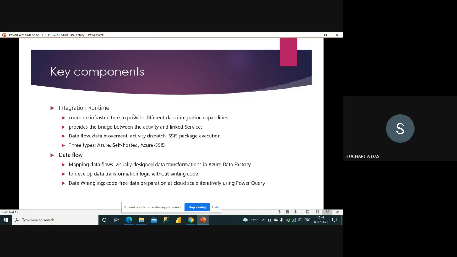But this mapping data flow, it is very useful when you want to make a lot of changes on the data, a lot of transformations you are looking for, but you don't want to write a lot of code. So in that place, mapping data flow will help you. There is a very detailed article on the step-by-step process for doing mapping data flow. So you can refer to that, and you may try to create your own mapping data flow just following that document.